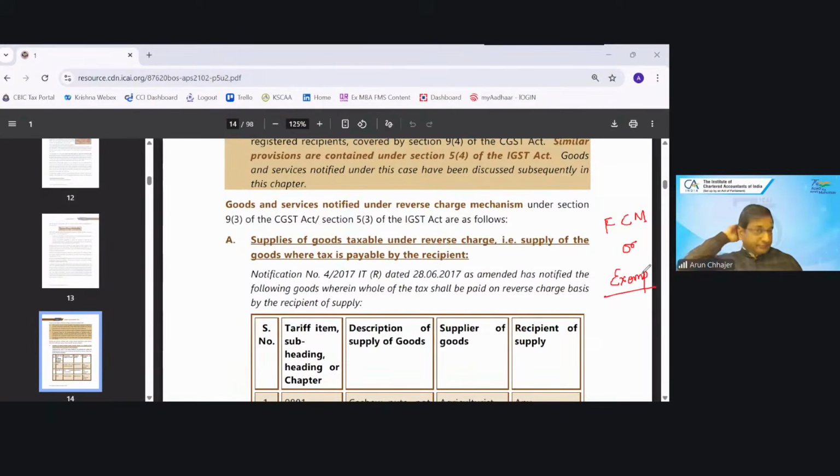Got my point? See, for any transaction, there would be three possibilities: FCM or RCM or exemption. किसी भी केस में तीन ही पॉसिबिलिटी होगी. There would be only three possibilities for any transaction.